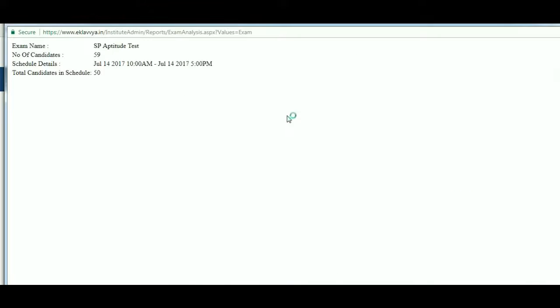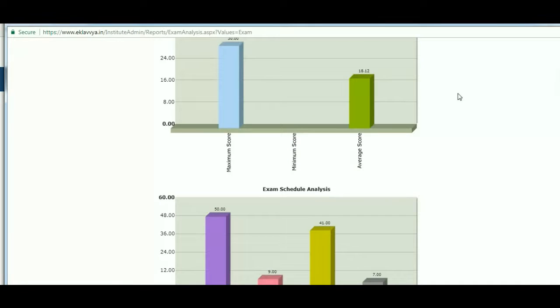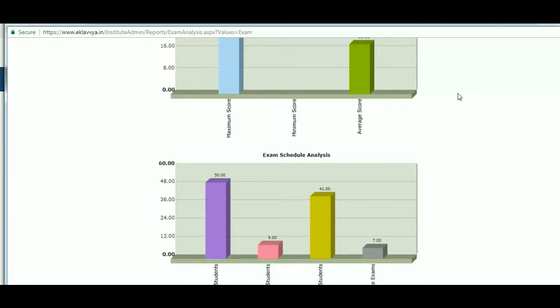I am opening the exam analytics record of the schedule. As you can see, you can get counts of average score, maximum score achieved along with other details like number of pass/fail candidates, absent candidate count, etc.